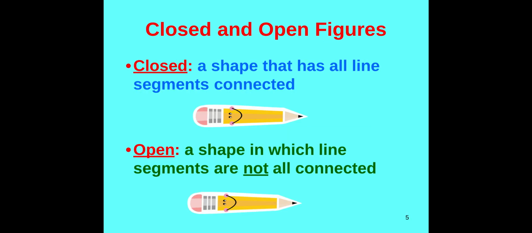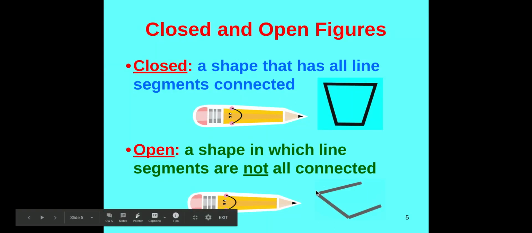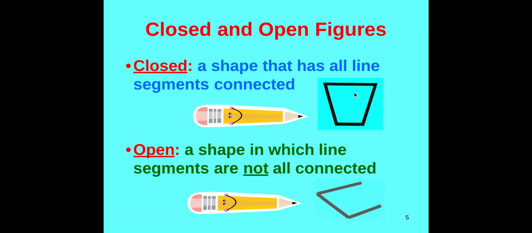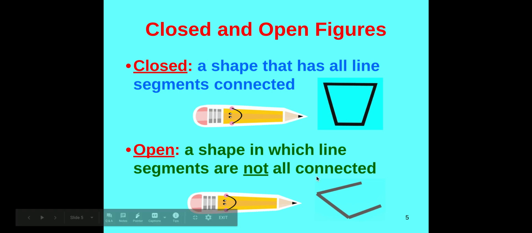Another way to describe shapes are if they're open shapes or closed shapes, and this one's pretty self-explanatory. A closed shape means that all of the line segments are connected. So if you see over here, this trapezoid, all of the walls are connected inside, so I can't get in from the outside. It's completely closed. But an open shape is where the line segments are not all connected. I could walk around and get in the shape this way. Okay, so closed means all of them are connected. Open means that there's an opening I can get in.